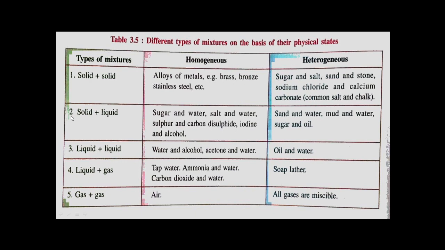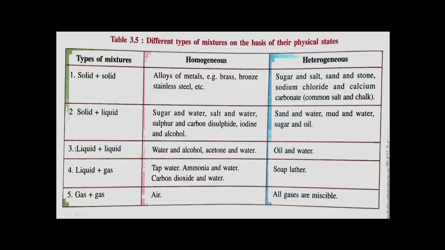A solid-liquid homogeneous mixture is sugar and water. One part is solid, another is liquid, and when they mix together we get a homogeneous mixture. The same for salt and water. Sulfur and carbon disulfide: as sulfur gets dissolved in carbon disulfide, we get a homogeneous mixture. Iodine and alcohol is also a homogeneous mixture, as iodine can get dissolved in alcohol. So this is also a solid-liquid homogeneous mixture. Heterogeneous mixtures: sand and water, mud and water, sugar and oil.